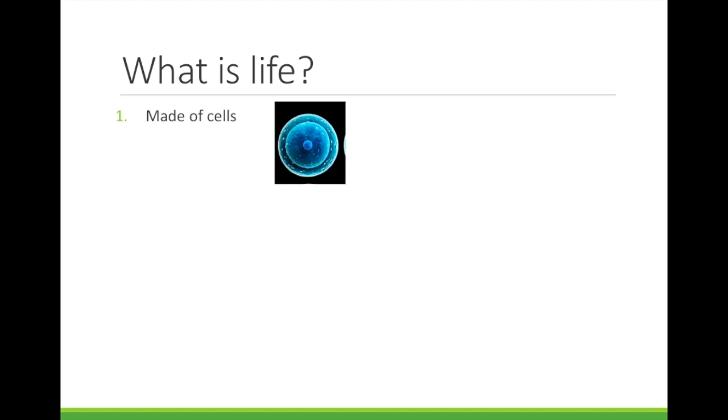Number 1, they must be made of cells. All living things are made of cells. The cell is the smallest living thing that has all of these other properties of life.